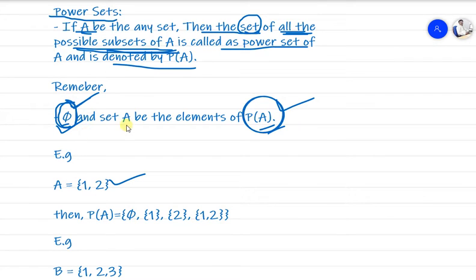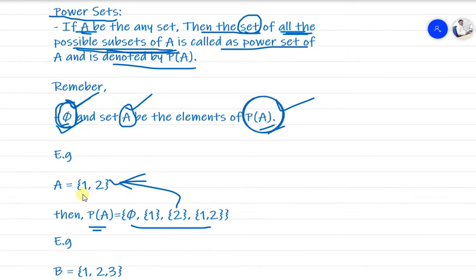Obviously every set is a subset of itself, so A is a subset and phi is also a subset. So these two elements will be there in the power set. Exactly, a power set is nothing but a set of all possible subsets of a given set.